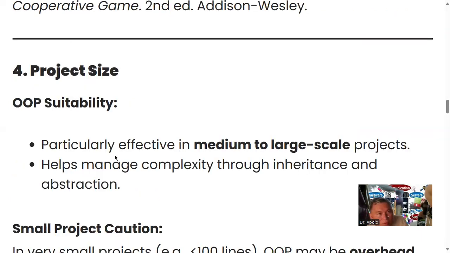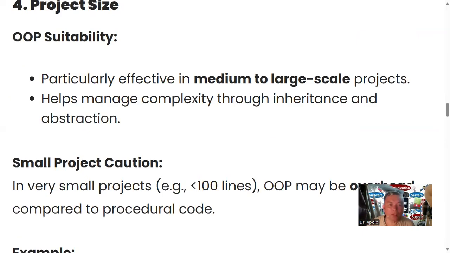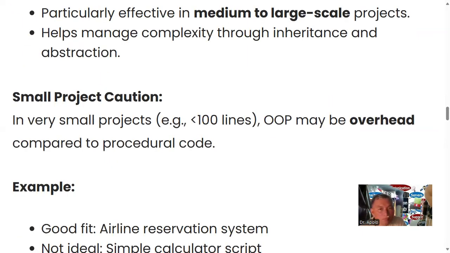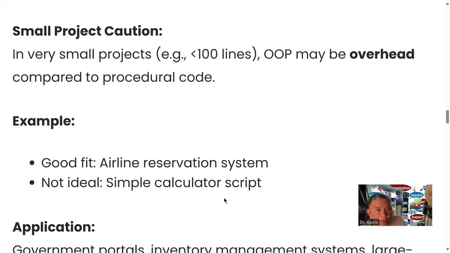Project size suitability: particularly effective in medium to large scale projects. For example, corporate and banking systems. It helps manage complexity through inheritance and abstraction. Small projects can also use it, but it may be overlooked, so you will not feel the advantage of object-oriented. Example, a good fit is an airline search and evaluation system, not ideal is a simple calculator script.